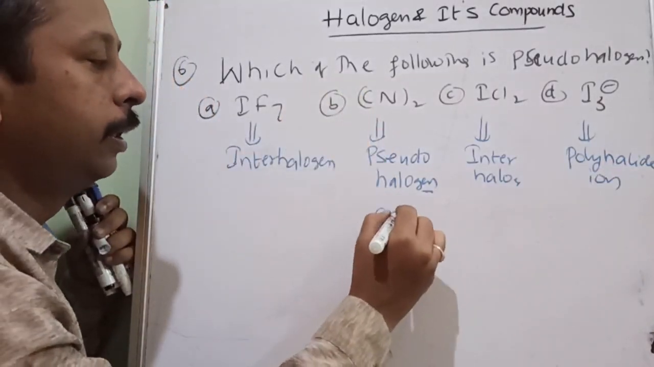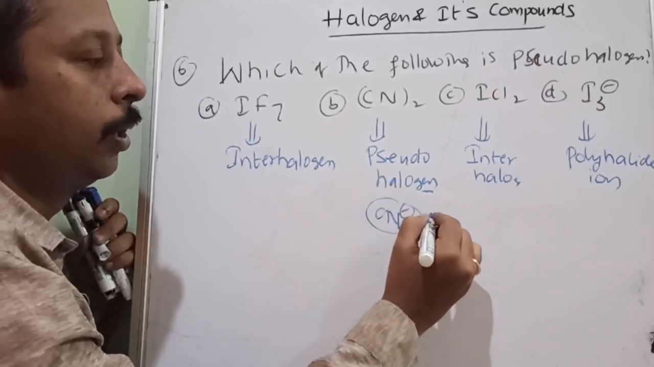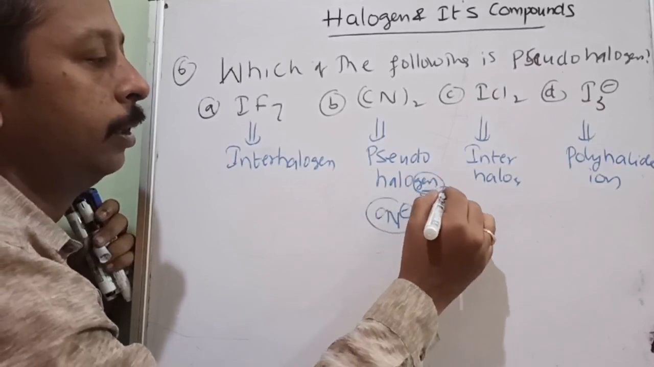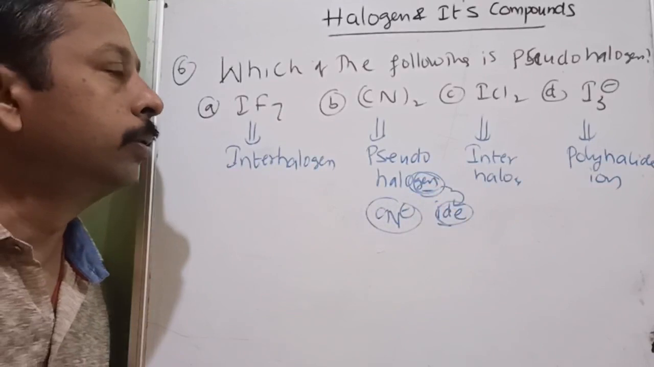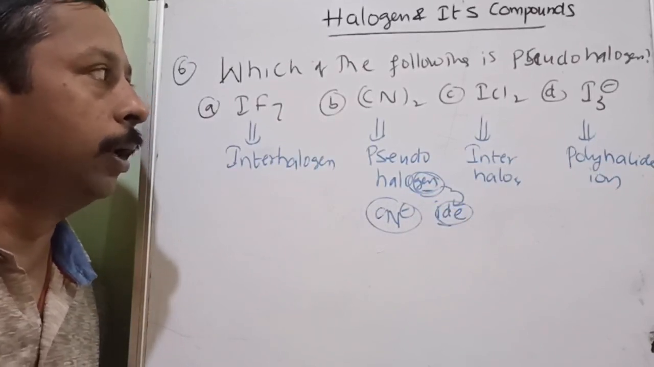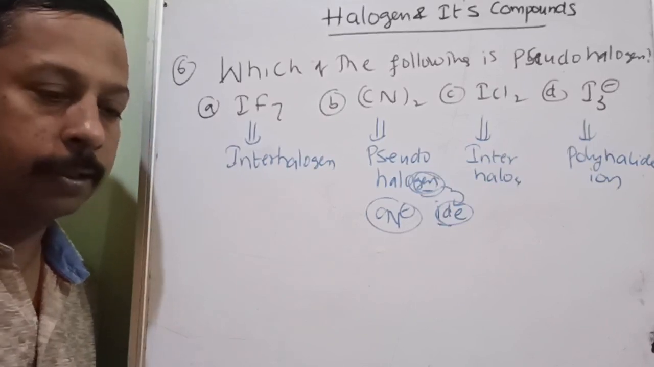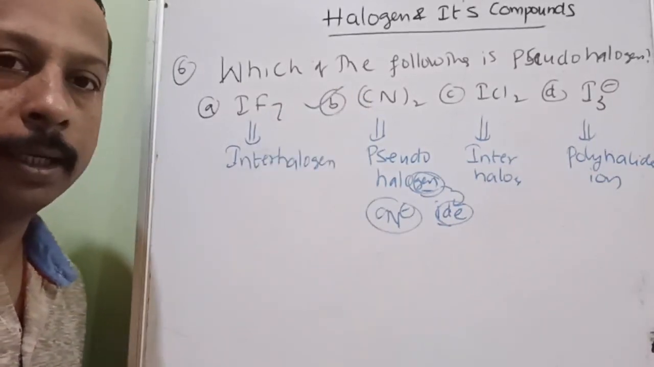Here if it is CN minus, then its name is going to be pseudohalide, in place of halide. Is it understood? So according to the question, we require to answer pseudohalogen. So what is the correct answer? Correct answer for this question is B.